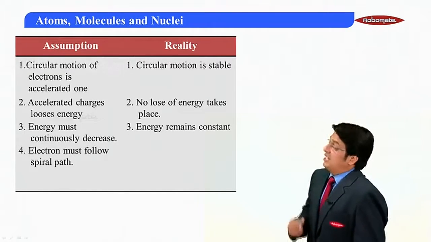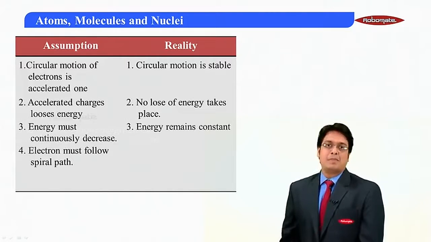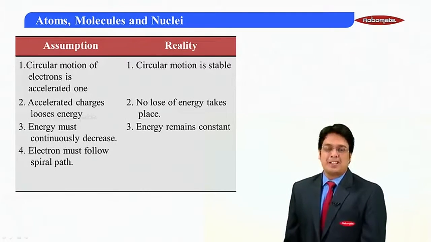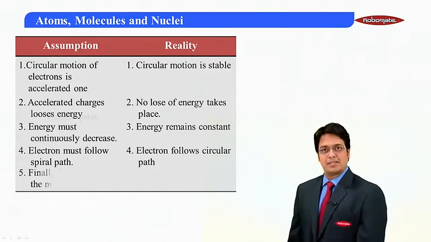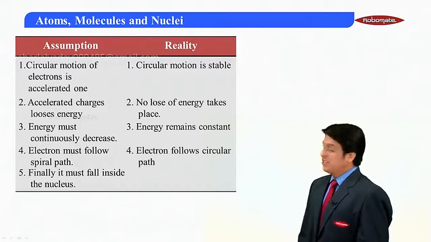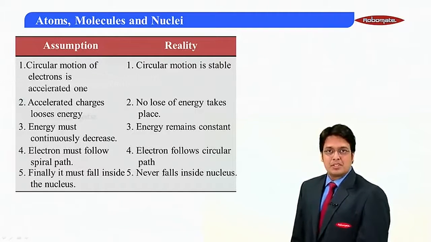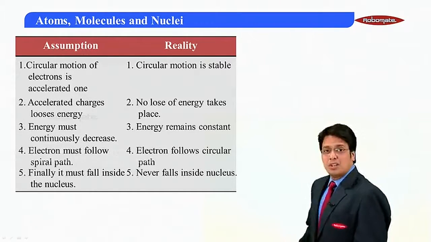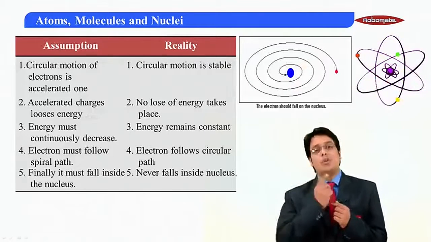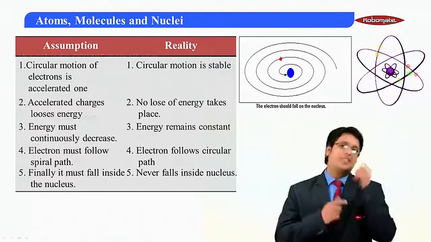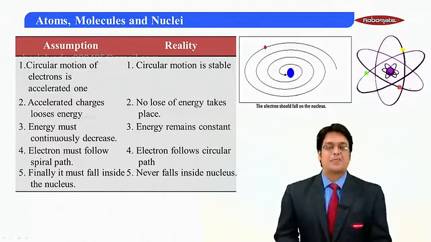The electron must follow a spiral path. If it goes on a spiral path, it will go inside the nucleus. It follows a circular path, and finally, it falls inside the nucleus. No, it never happens. So this is what your assumptions were. This is the reality. And this is the whole idea. One is going inside, another is going here.